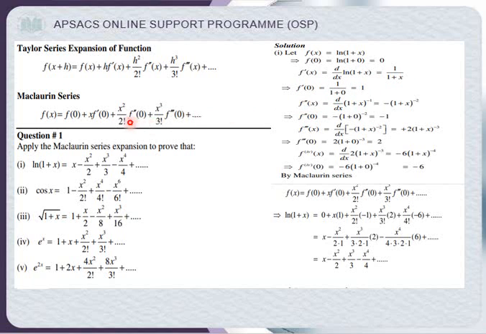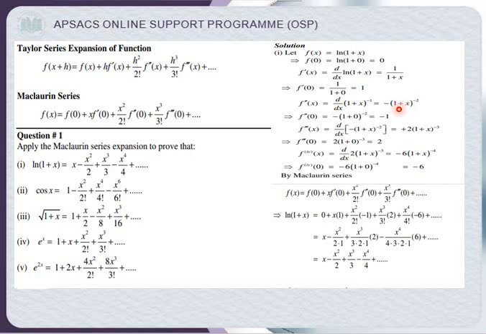Okay. Now for the second derivative, again we need to differentiate this thing. So f double dash x. So 1 upon 1 plus x, I can write as 1 plus x raised to the power minus 1. Why? Because I want to apply the power rule. What is the power rule? All three things you know. First, write the power, meaning minus 1. And then decrease the power by 1 from the original, meaning minus 1 minus 1, minus 2. And then the derivative of what is under the power.